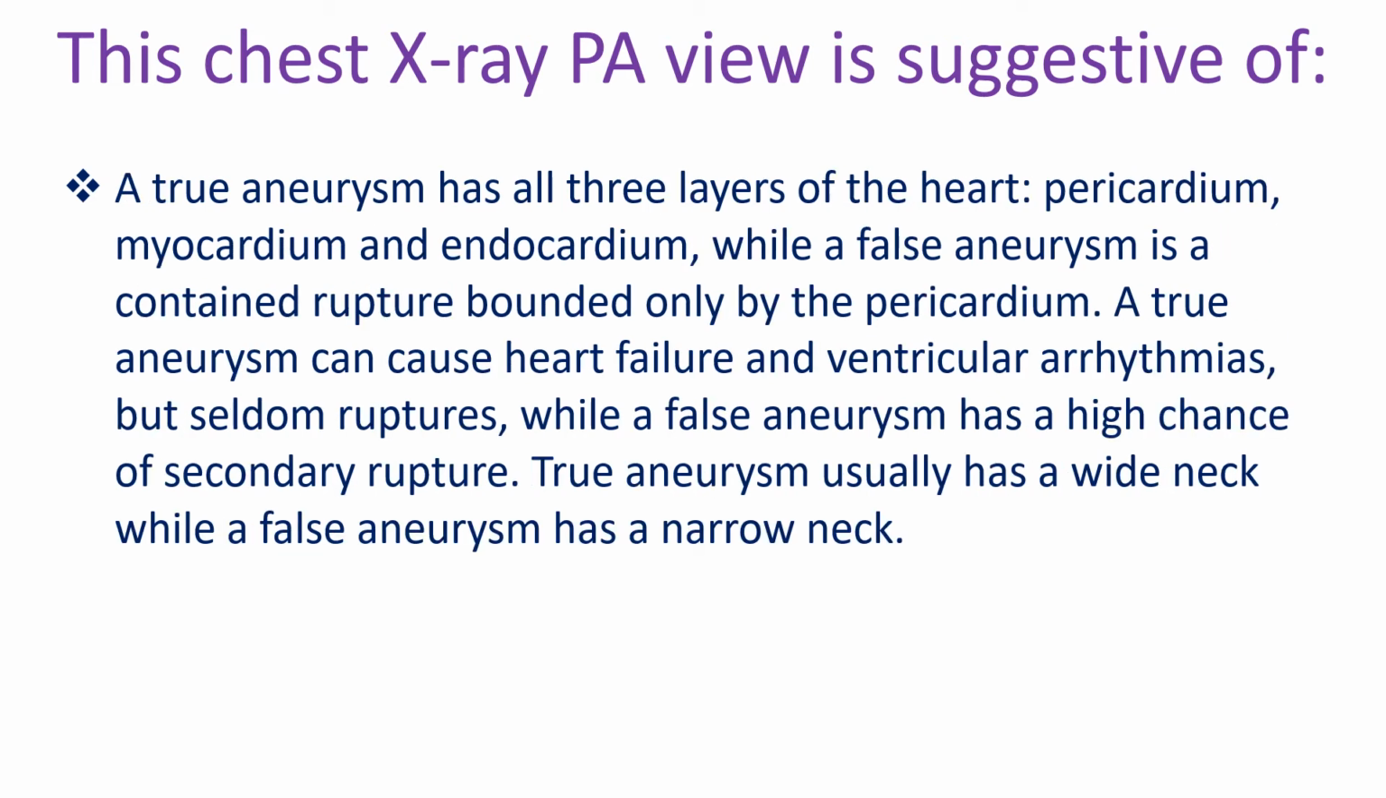A true aneurysm has all three layers of the heart: pericardium, myocardium, and endocardium, while a false aneurysm is a contained rupture bounded only by the pericardium. A true aneurysm can cause heart failure and ventricular arrhythmias, but seldom ruptures, while a false aneurysm has a high chance of secondary rupture. True aneurysm usually has a wide neck, while a false aneurysm has a narrow neck.